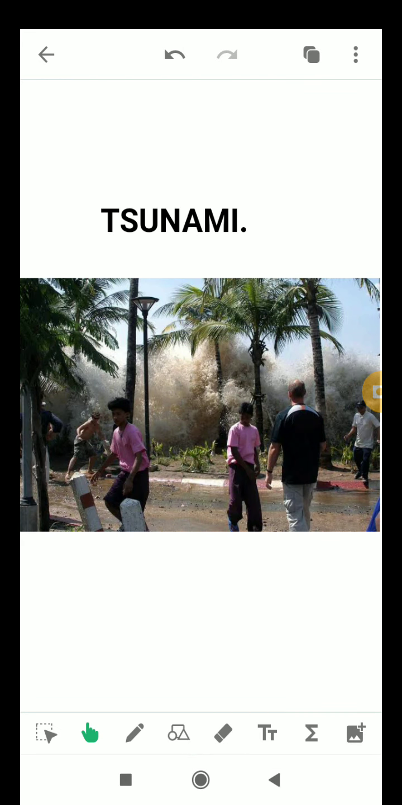Next is tsunami. I think you all know that in 2004, the Indian Ocean earthquake and tsunami occurred on 26 December with an epicenter off the west coast of northern Sumatra. A tsunami, or we can say a tidal wave, is a series of waves in a water body caused by the displacement of a large volume of water, generally in an ocean or a large lake.